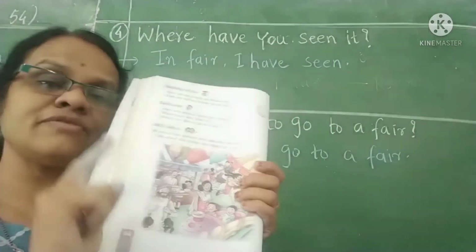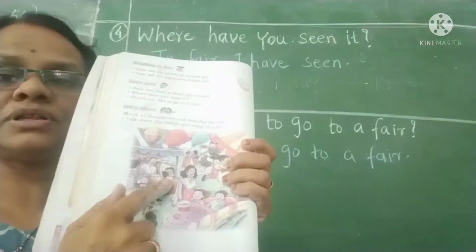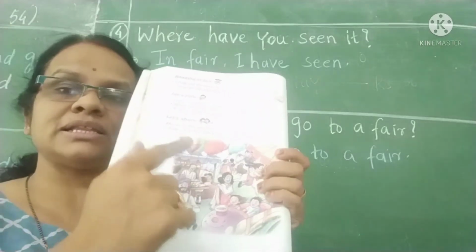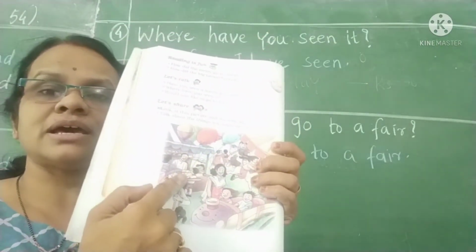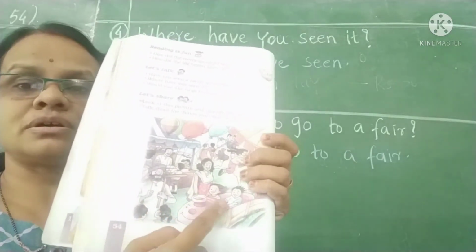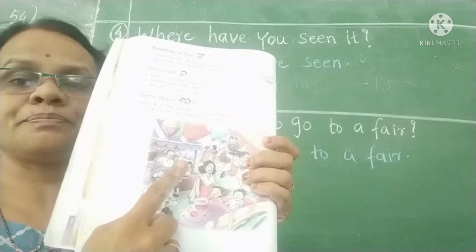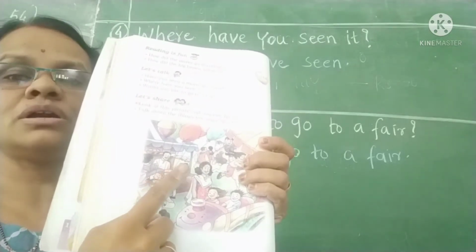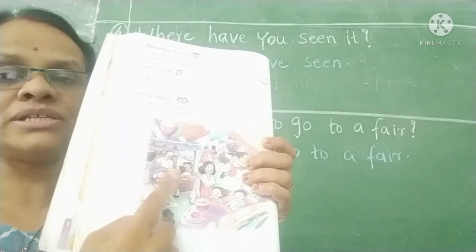Now I want this type of description from you. Make a video for this and send me. Right? This is the picture of the fair. So many people are there in the fair. Some students are enjoying the toy train. One big or small toy shop is also there. Some children are purchasing toys.